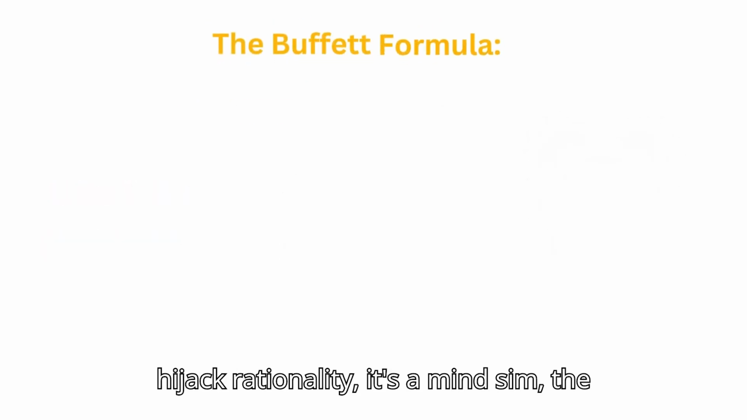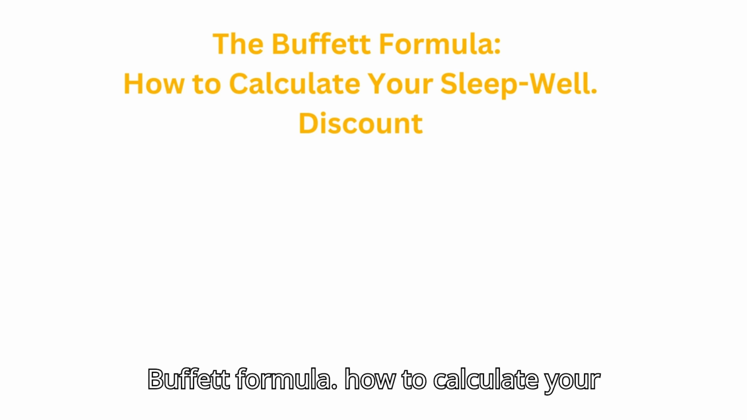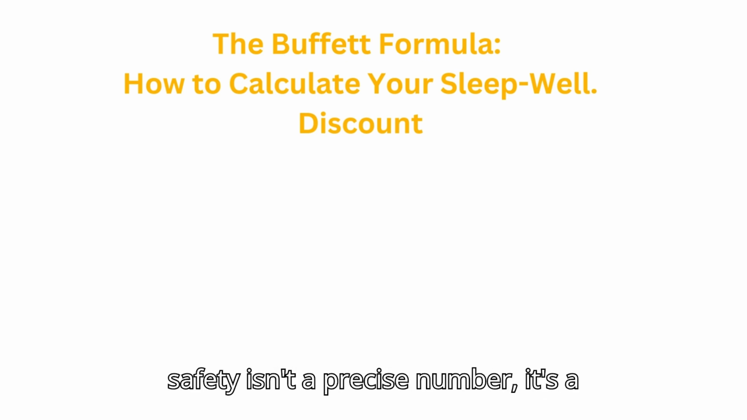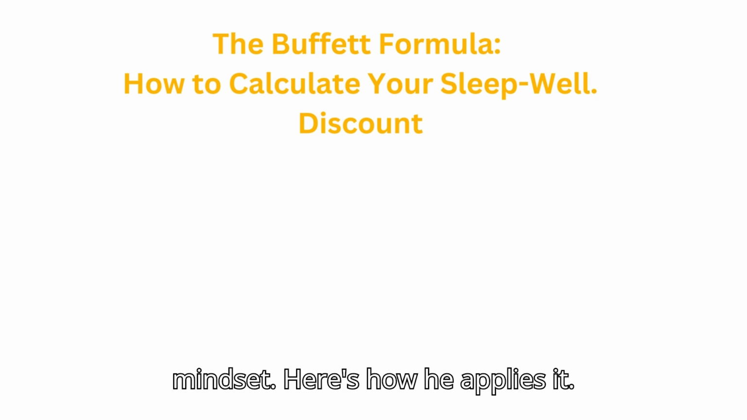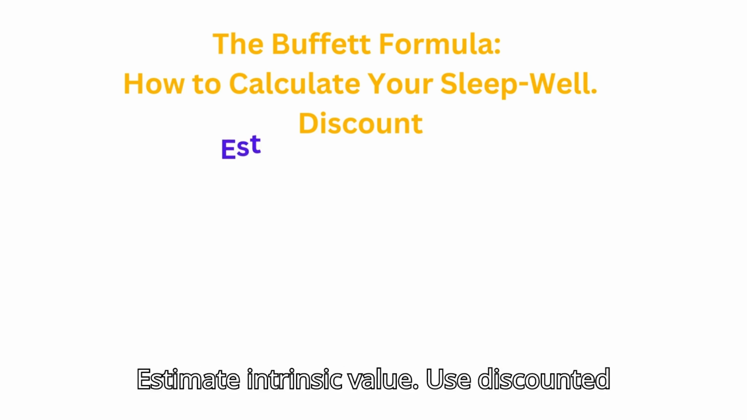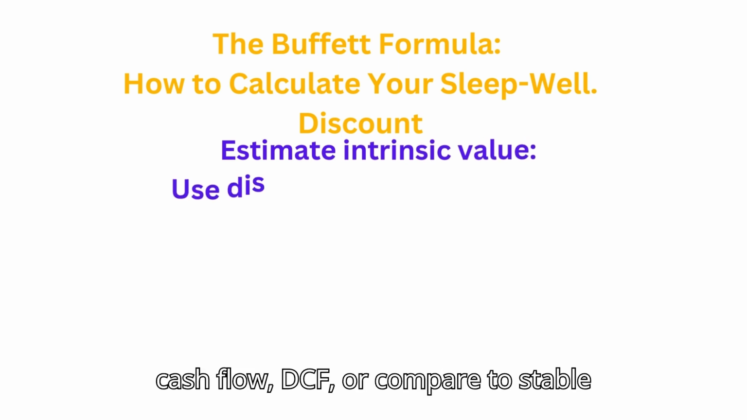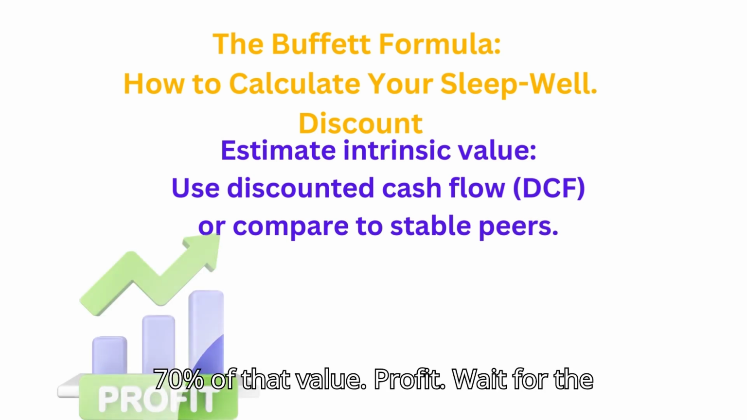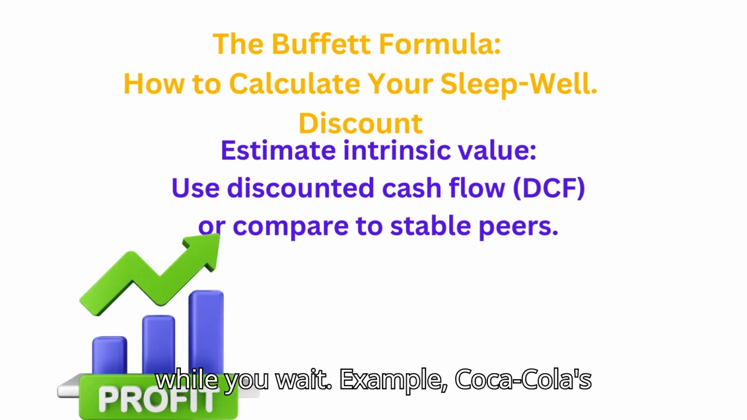It's a mindset. The Buffett formula: how to calculate your sleep-well discount. Buffett's margin of safety isn't a precise number, it's a mindset. Here's how he applies it. Estimate intrinsic value: use discounted cash flow, DCF, or compare to stable peers. Demand a discount: buy at 50 to 70% of that value. Profit: wait for the market to catch up or collect dividends while you wait.